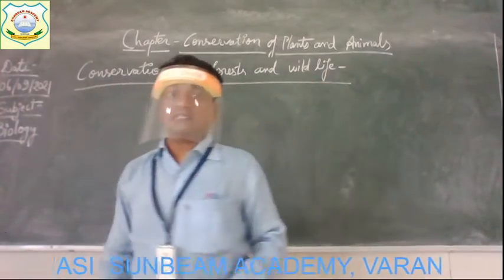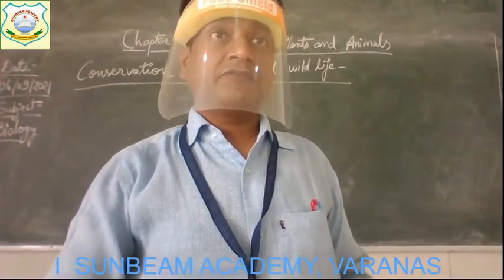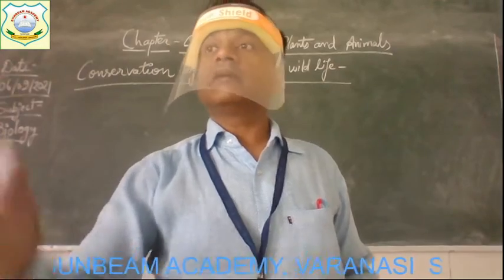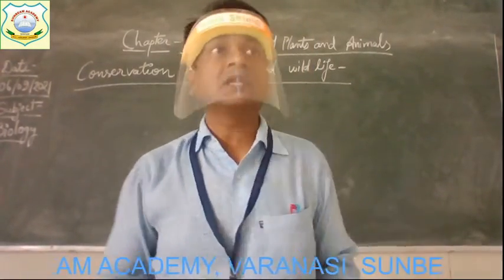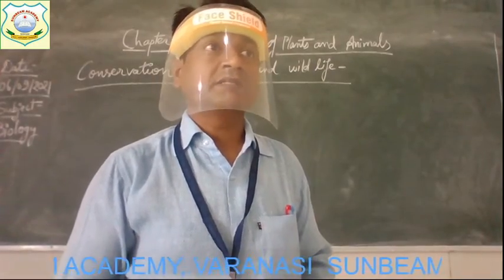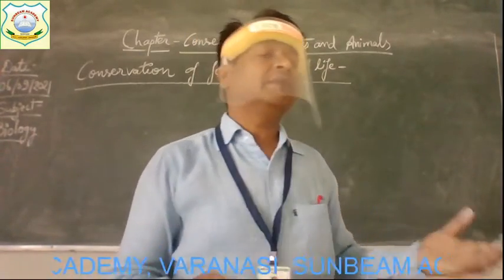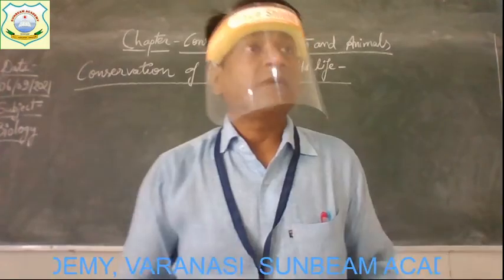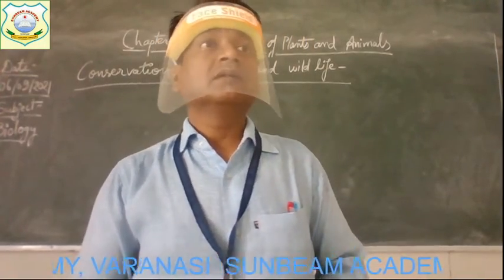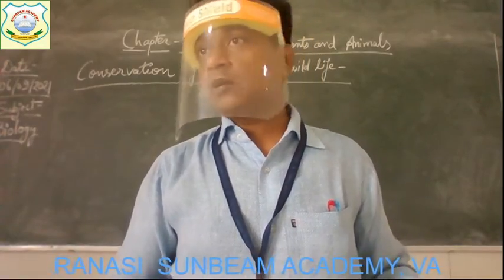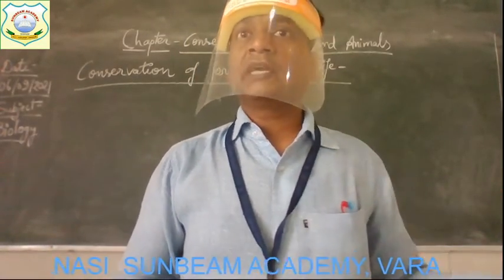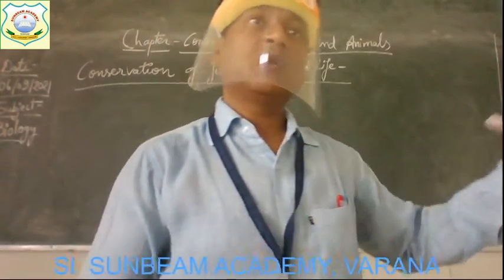Conservation of forests and wildlife. Children, this one is our main topic of the chapter because we have the title of the chapter, conservation of plants and animals. So in previous topics we have discussed why we need to conserve the animals and the forest and all. So deforestation and the loss of biodiversity and all will happen.